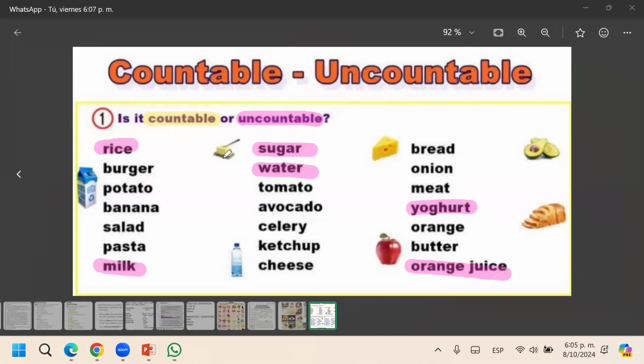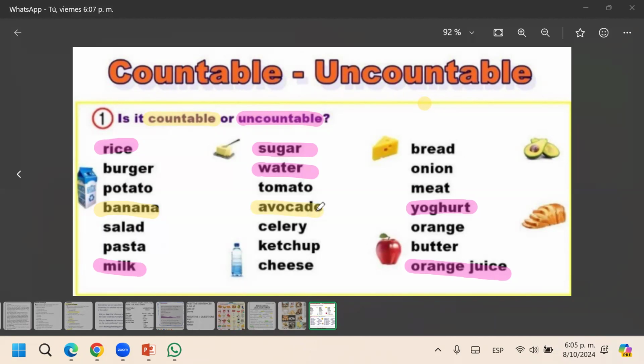I said that many fruit are countable. What fruit do you see here that can be countable? Tomatoes are not fruit. Bananas are countable, for example. Avocado. Avocado is countable.